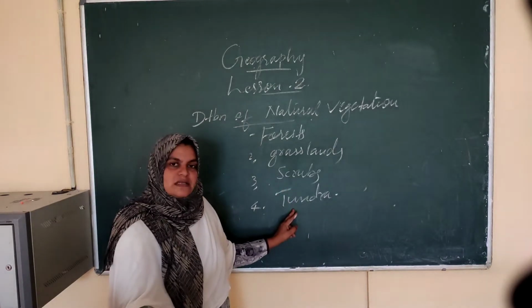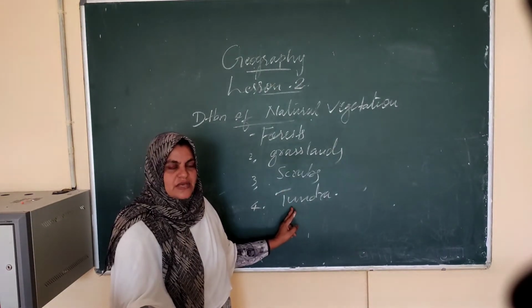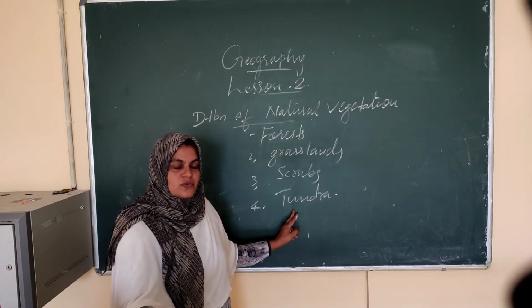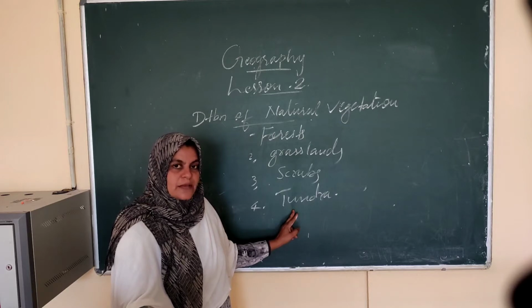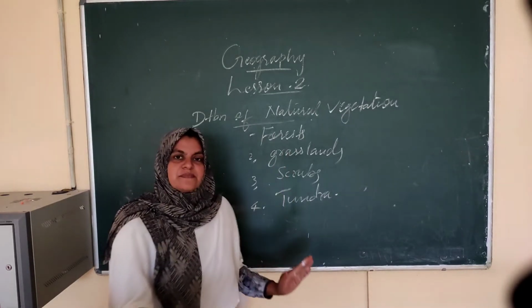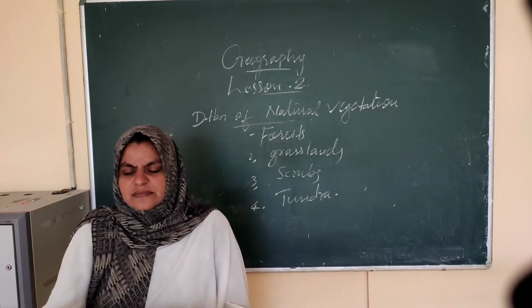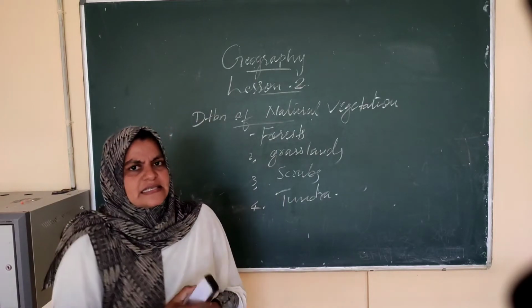Then tundra vegetation, which we can see in the polar regions and especially in mountain areas, that means high cold areas. So these are the four types of vegetation growing on earth. Okay, so we can discuss it one by one.